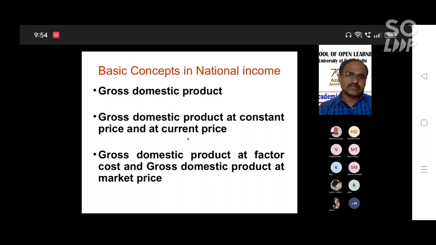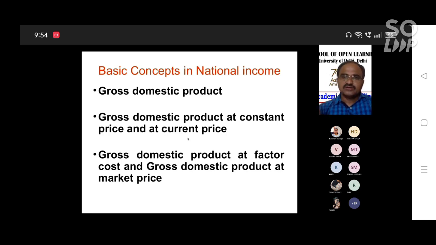In all these concepts, GDP, GNP, NDP, NNP, everything is calculated on the basis of either a base year or the current year. If you calculate using the current year, 2022, according to that year's prices, that is GDP at current price. According to base year price, you can say constant price. Next, another differentiation is gross domestic product at factor cost and at market price.